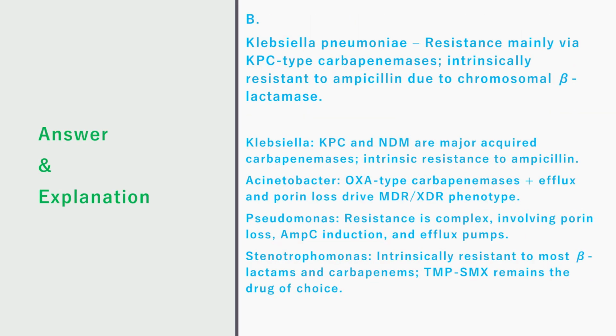Correct answer is B. Klebsiella pneumoniae, resistance mainly via KPC-type carbapenemases, intrinsically resistant to ampicillin due to chromosomal beta-lactamase. Klebsiella: KPC and NDM are major acquired carbapenemases, with intrinsic resistance to ampicillin. Acinetobacter: OXA-type carbapenemases plus efflux and porin loss drive the MDR or XDR phenotype. Pseudomonas: resistance is complex, involving porin loss, AmpC induction, and efflux pumps. Stenotrophomonas: intrinsically resistant to most beta-lactams and carbapenems. Trimethoprim-sulfamethoxazole remains the drug of choice.